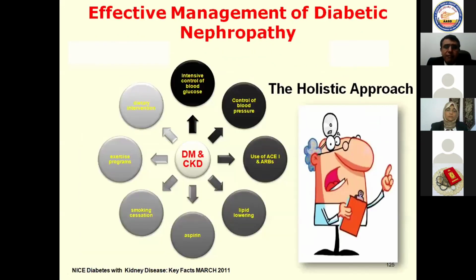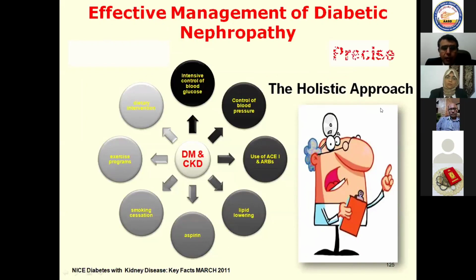So that the effective management of diabetic nephropathy is a holistic approach: intensive control of blood glucose, and don't mean that your patients may be liable for hypoglycemia, control of blood pressure, use of ACE inhibitors and or ARBs, lipid lowering, aspirin, smoking cessation, exercise programs, dietary interventions. All these may help in effective management of diabetes and control of diabetic nephropathy and delayed progression of diabetic nephropathy.